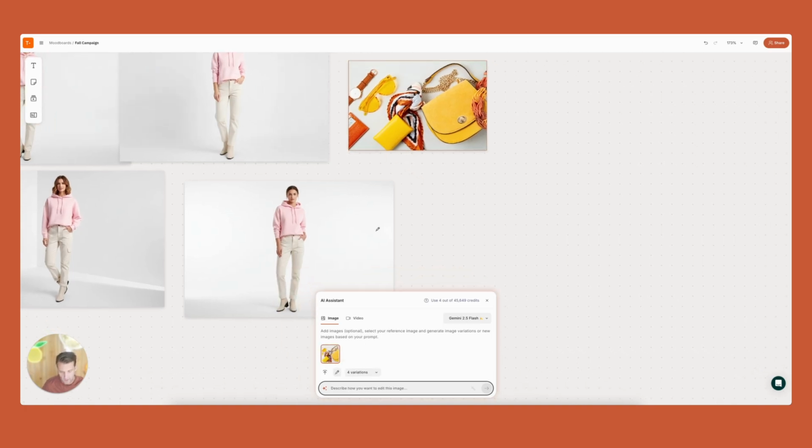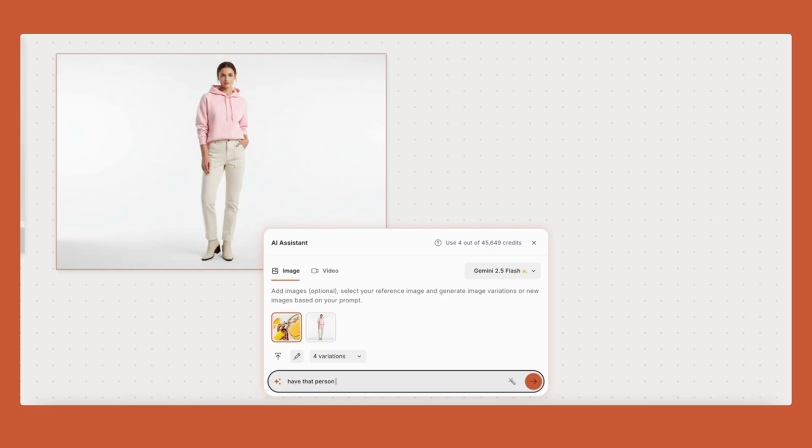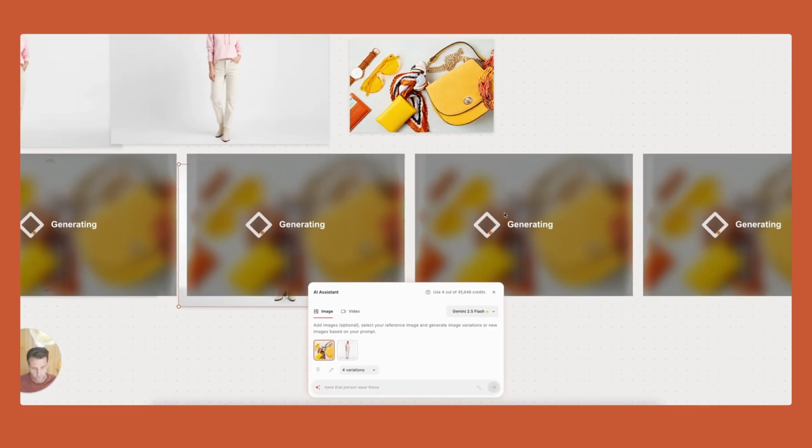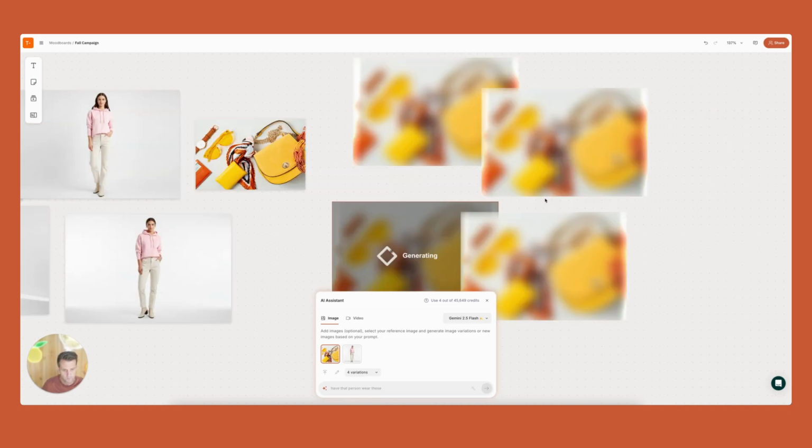Well, it's very simple. I will just select here from the stage my elements, the glasses, that image that combines these elements. I will select my image that I like. Let's say I want to apply and combine these two. And I can just say, have that person wear these. And I'm going to generate now. And let's see what we can get from that.